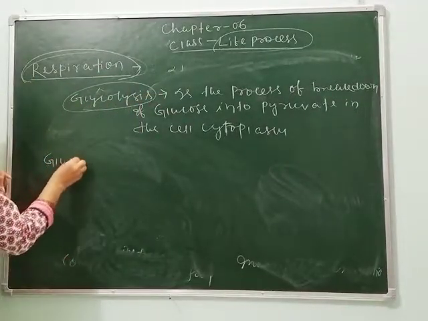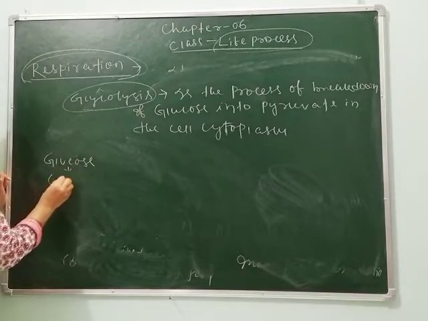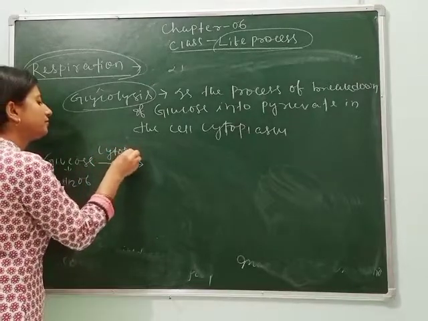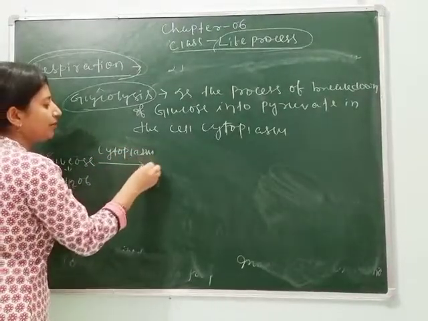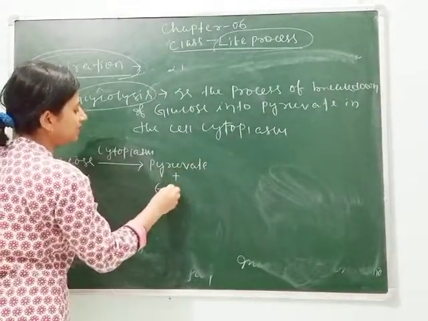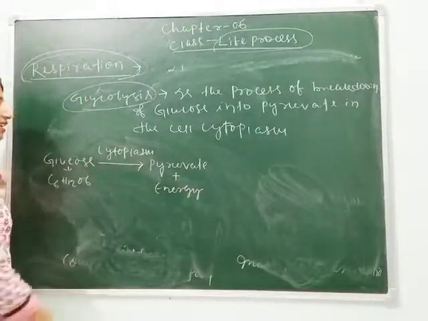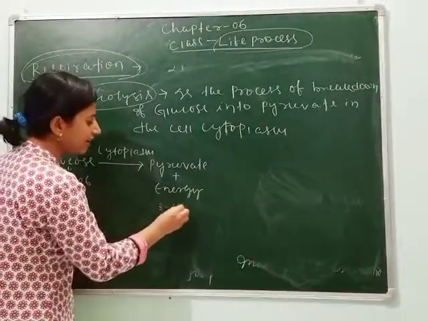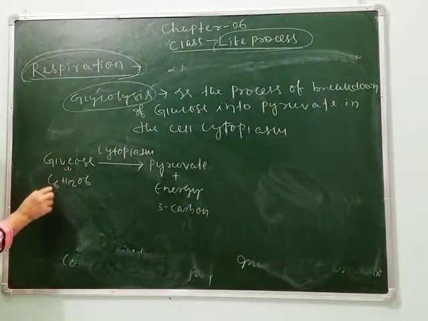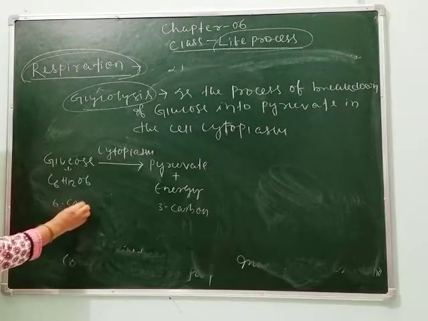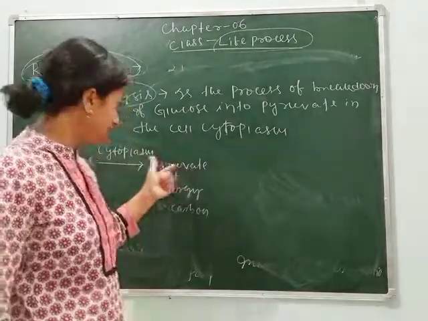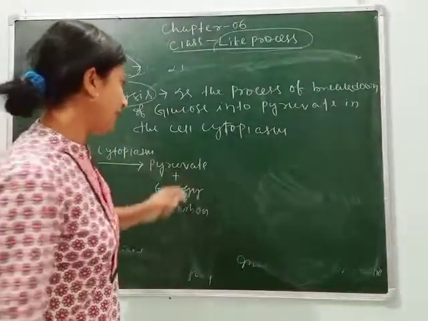First, glucose, whose chemical formula is C6H12O6, breaks down in cytoplasm to give pyruvate plus energy. And that pyruvate contains 3 carbon molecules. How many carbon molecules? 3 carbon molecules. Here the glucose has 6 carbon molecules. Glucose breaks into 3 carbon molecules.